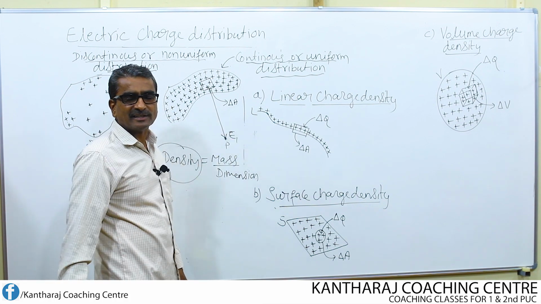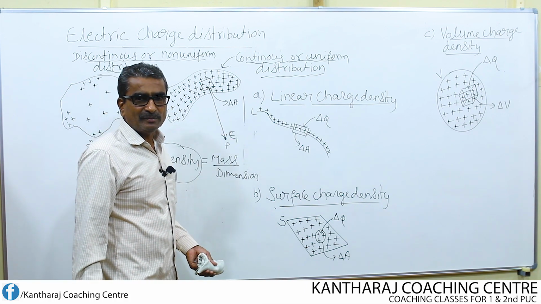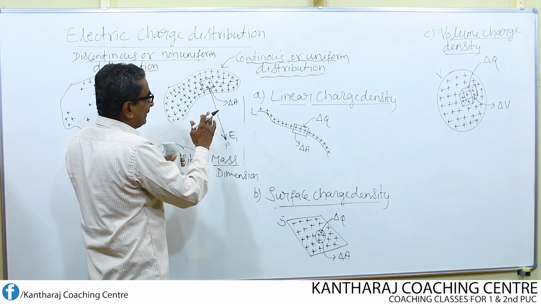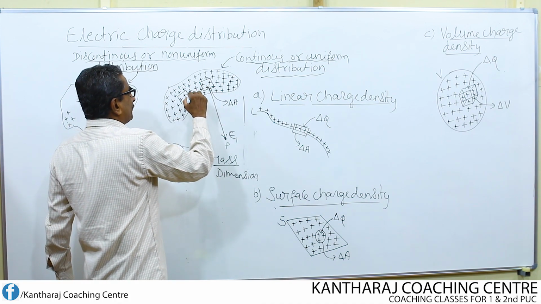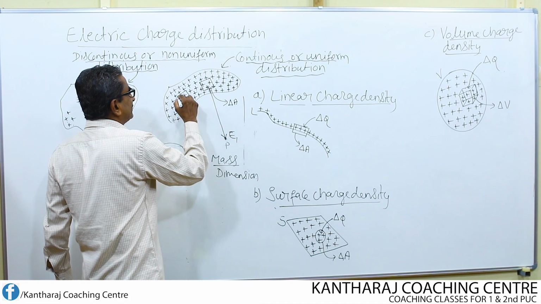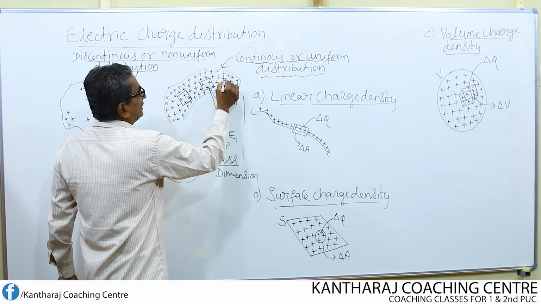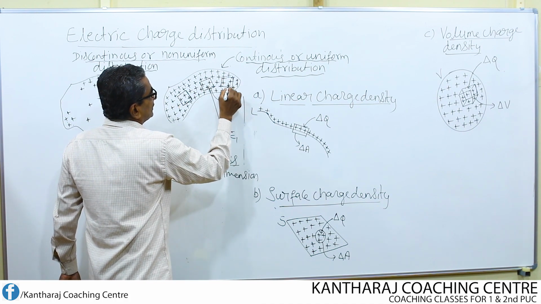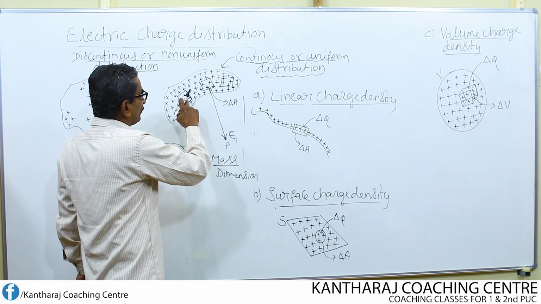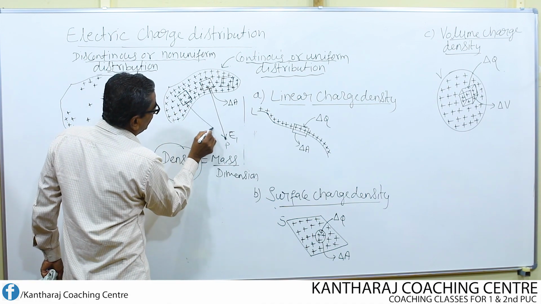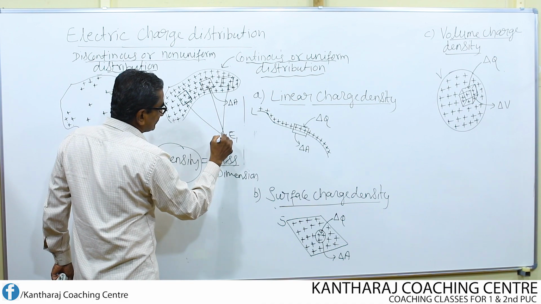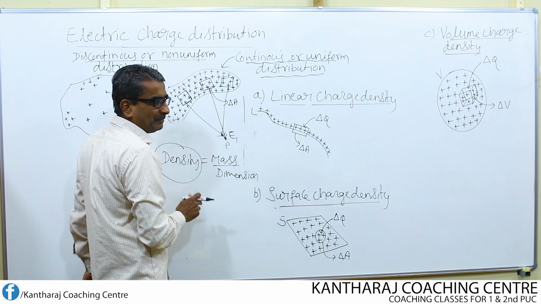Let us call this E1. Similarly, I imagine a number of small elements like this. This is one small element and this is one small element, identical elements. Then from each element, what will be the electric field at the point P?